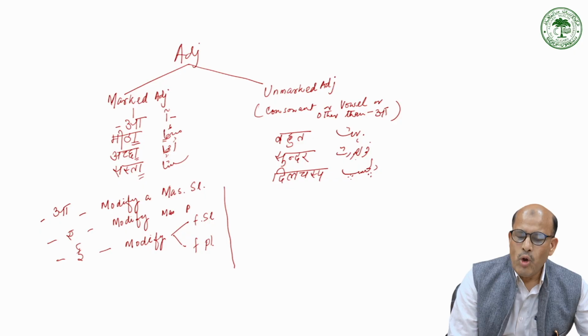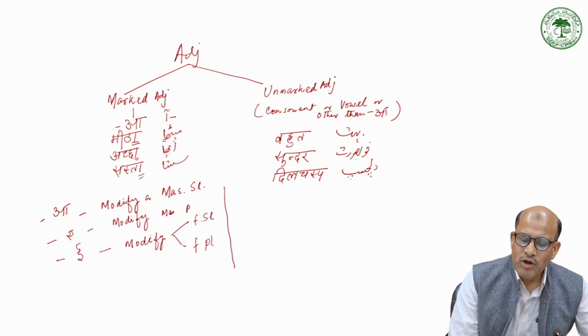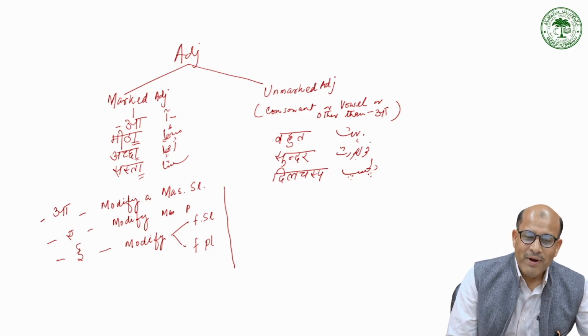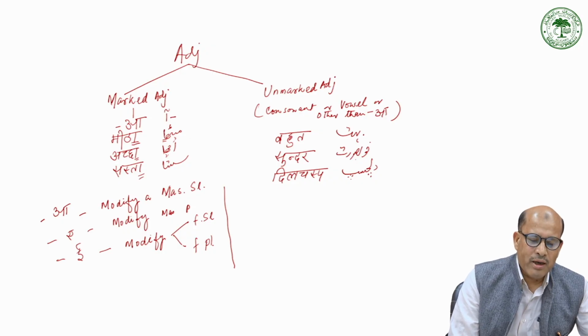Adjectives ending in a are considered marked adjectives, while any adjective ending in something other than a, a consonant or vowel, comes under unmarked adjectives. However, marked adjectives always agree with the noun they modify.